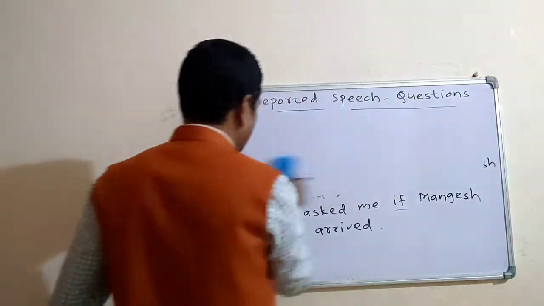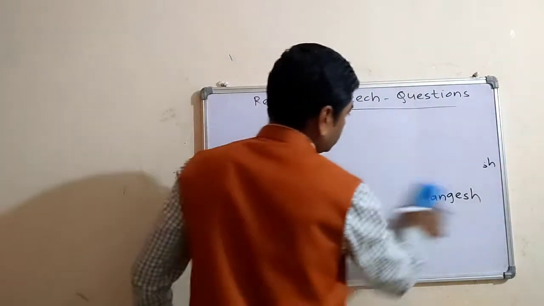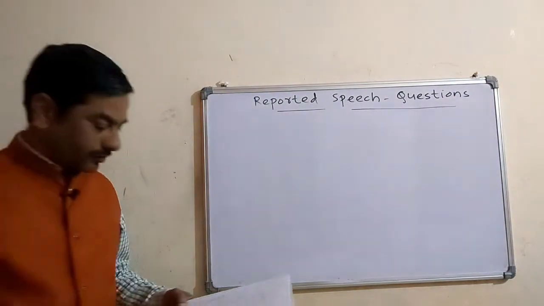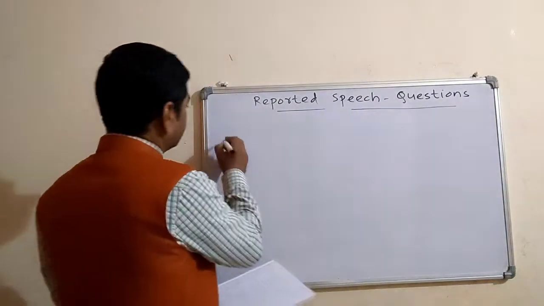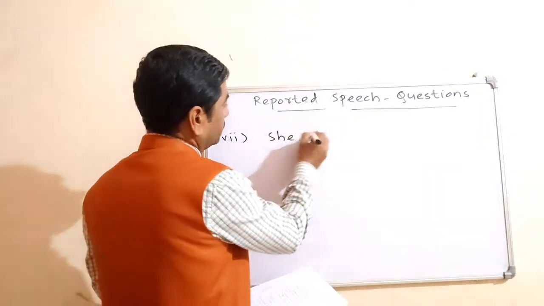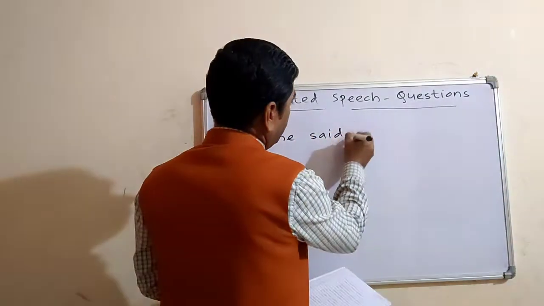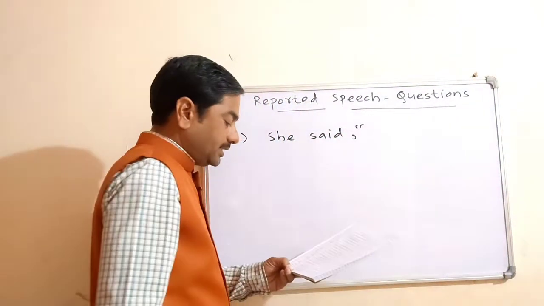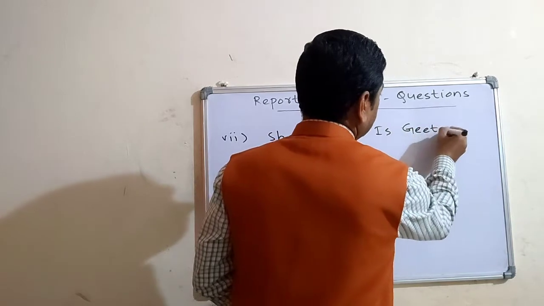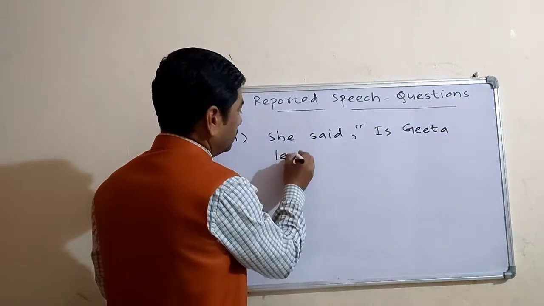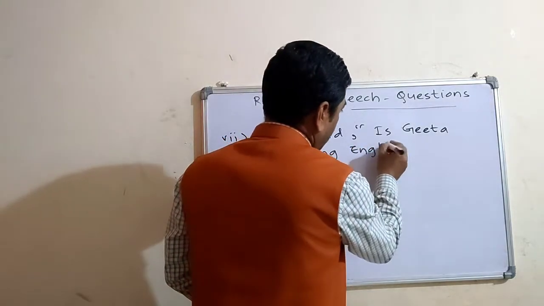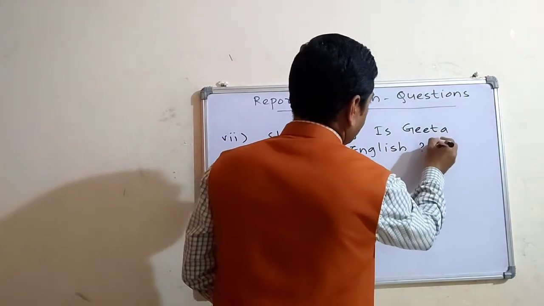We are speaking about verbal questions. Seventh one: she said, "Is Geeta learning English?" And there will be a question mark.